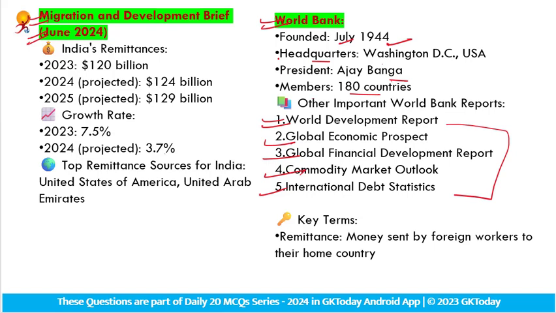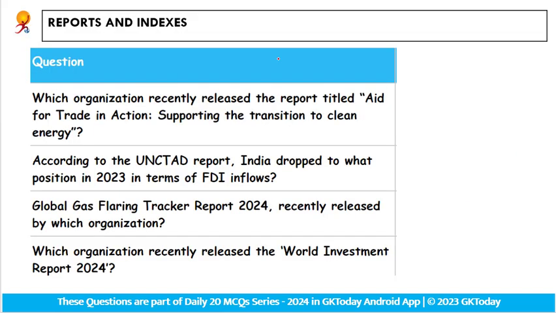Fine. So let's move to the revision session of the current reports and indexes. Which organization recently released the report titled Aid for Trade in Action: Supporting the Transition to Clean Energy? This report is released by WTO. As mentioned in the question, trade, so the World Trade Organization released the report. According to the UNCTAD report, India dropped to what position in 2023? India dropped to 15th position in 2023 in terms of FDI inflows.